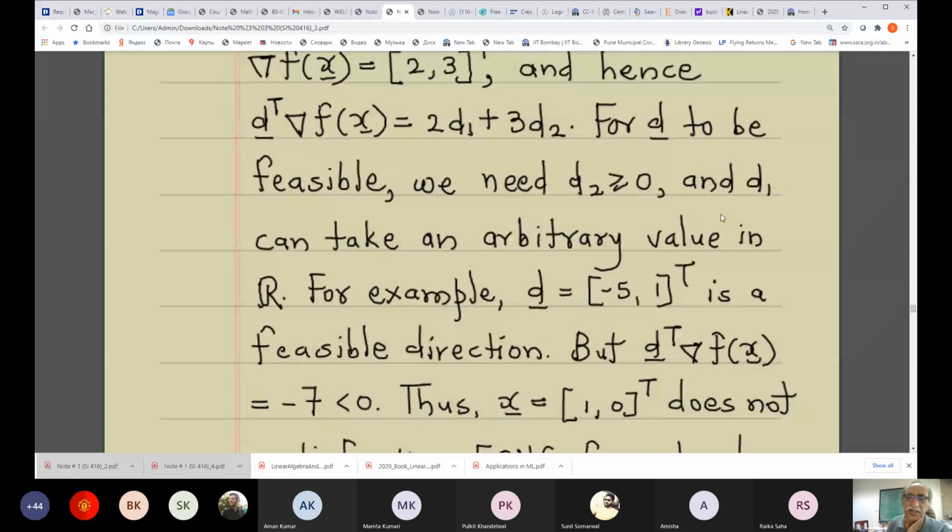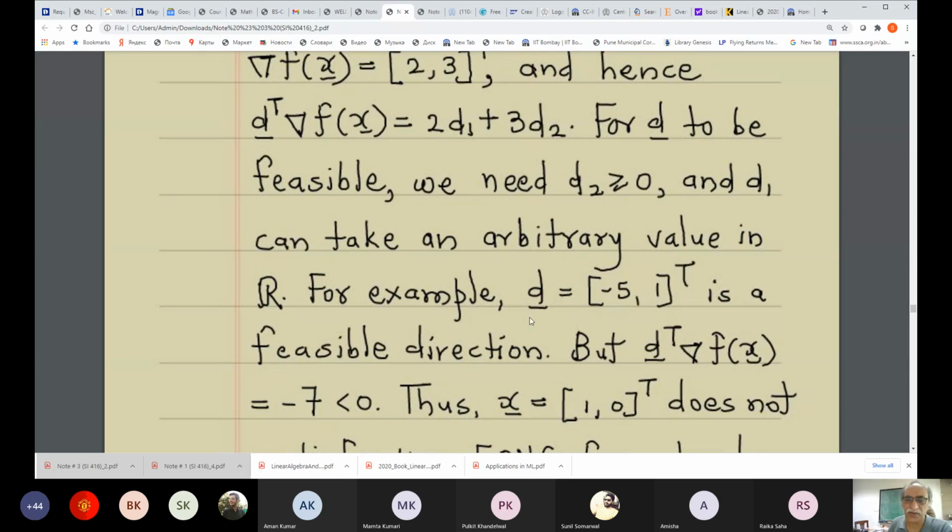It takes a while to understand how d1 is allowed to take any real value. So essentially, one needs to go back to the definition of feasible direction to really understand that concept.